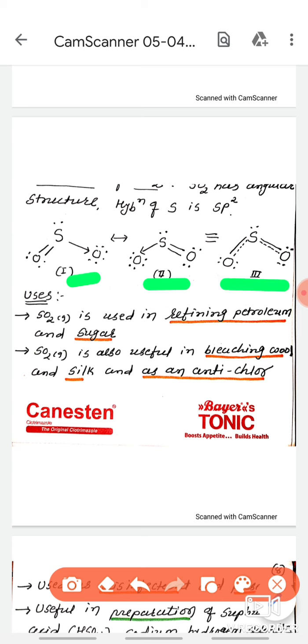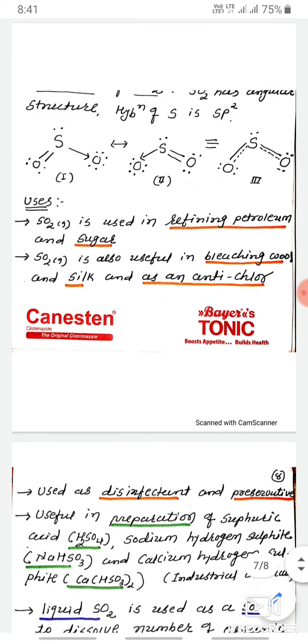See, the sulfur and oxygen single bond is a coordinate covalent bond. Sulfur has 6 valence electrons. In a similar way, oxygen also has 6 valence electrons. And sulfur is sp2 hybridized here, and hybridization we always have to mention for the central element, which is sulfur. The shape is angular, not necessary to describe here. Then after discussing the structure of SO2, let us discuss the uses of sulfur dioxide.